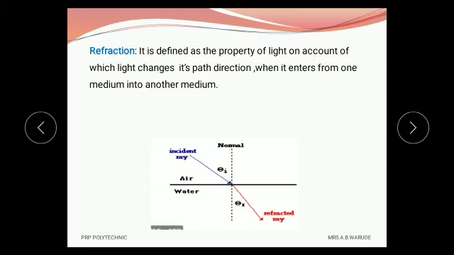It makes some angle with the normal called the angle of incidence, denoted by theta I, and when it comes from air medium to water medium, it changes its path, and that ray is called the refracted ray. Here that light is bending, it changes its path, and the refracted ray makes some angle with the normal called the angle of refraction.